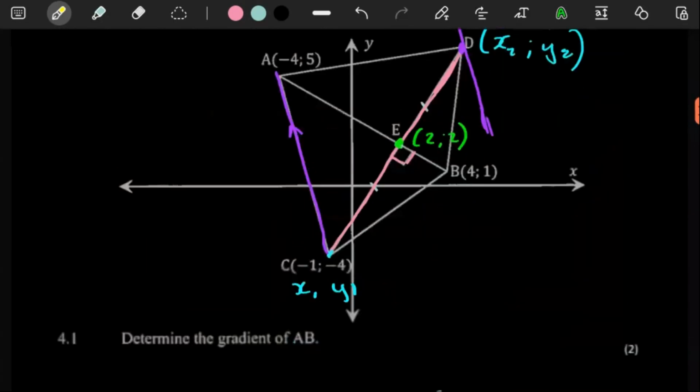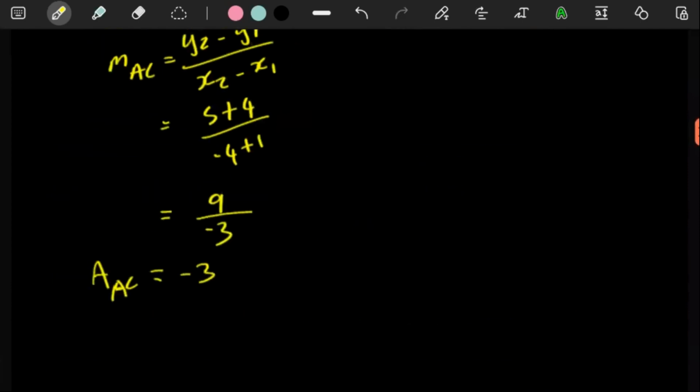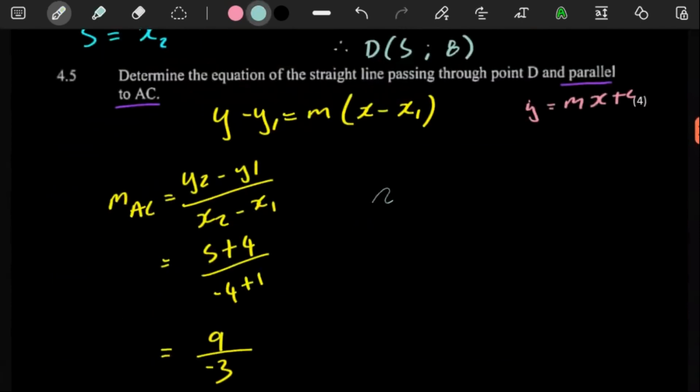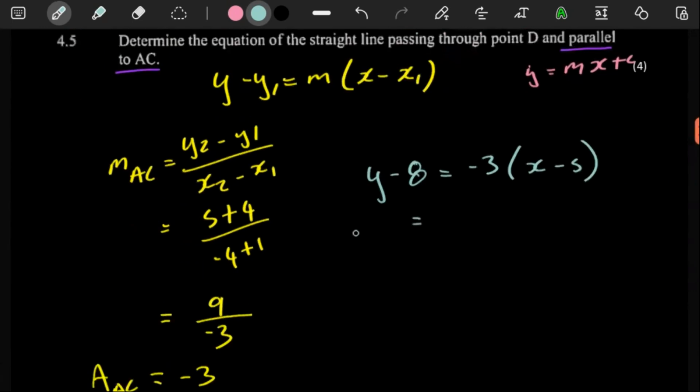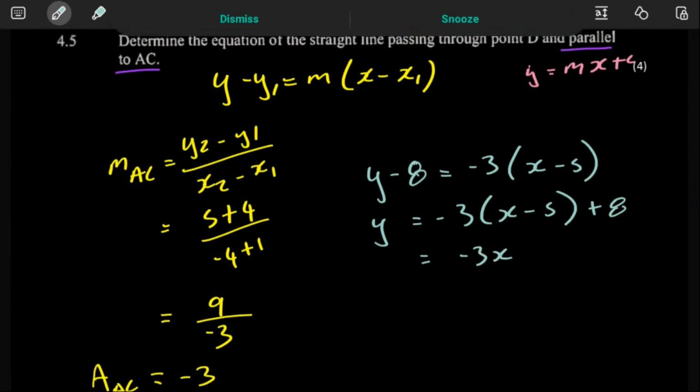So this point here, 5 and 8, can then help us to get the full equation. So here y minus, remember the y value is 8 there. The gradient, we said it's a -3. The x value, we know it's a 5. And then here we can just make y the subject of the formula. So here the 8 goes over, comes a plus 8, -3.